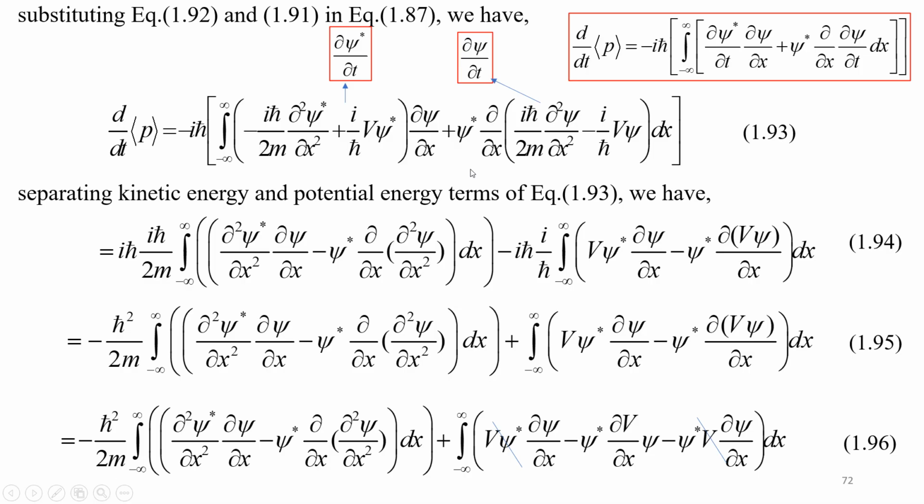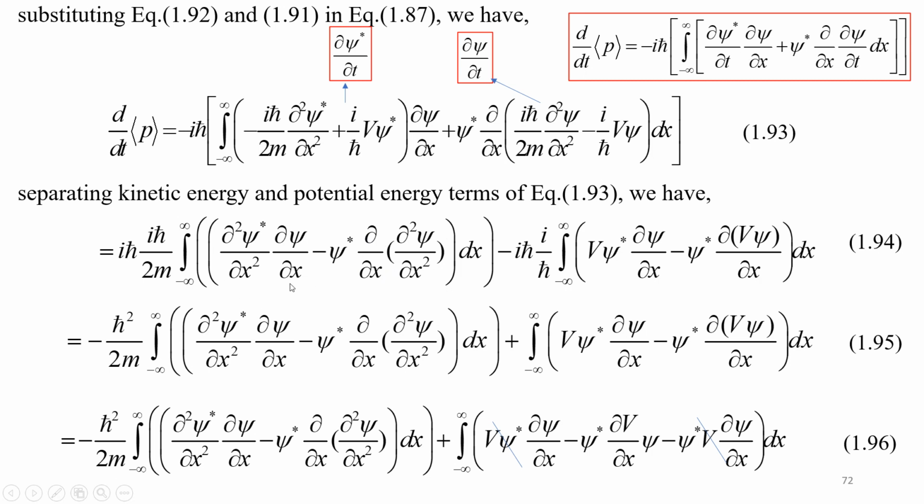So first we will pull minus iħ out. So we will have minus minus plus, so we will have iħ divided by 2m, and this will have ∂²ψ*/∂x² with the multiplication of ∂ψ/∂x here. And in the second term also we have the kinetic energy part, so we have pulled it out. This will have a minus sign: minus ψ* ∂/∂x multiplied by ∂²ψ/∂x². The whole thing is the kinetic energy part.